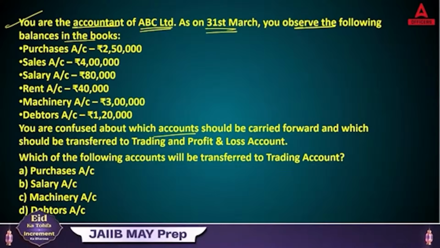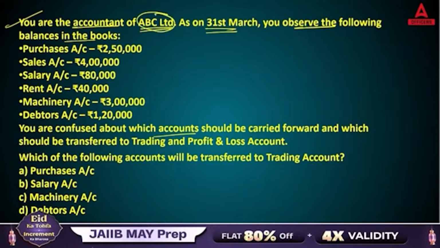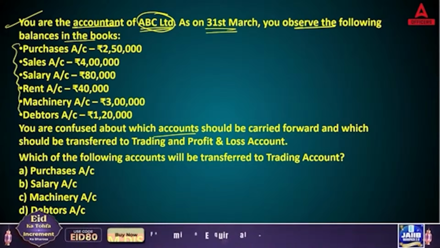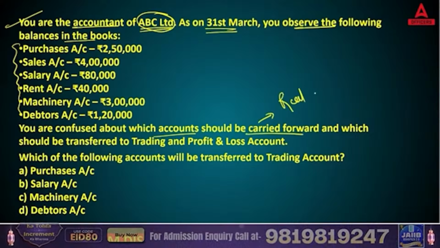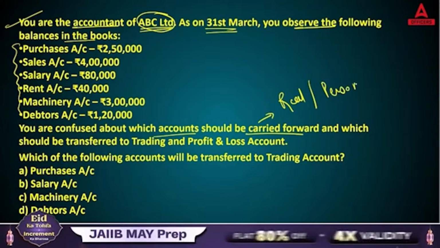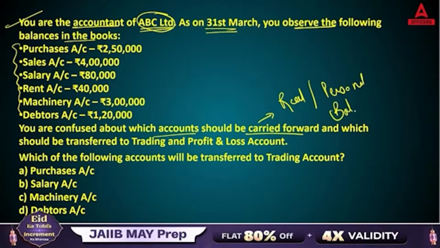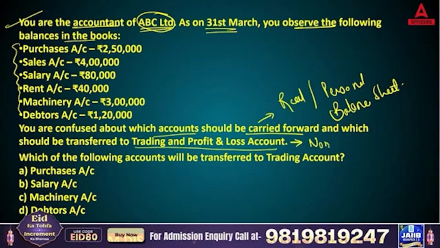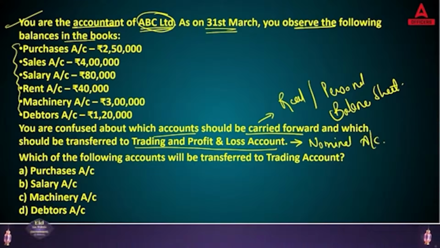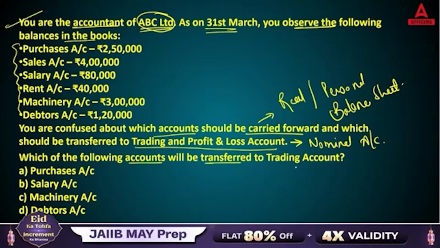Carry forward means these are going to be your real or personal accounts, which you show in the balance sheet. And in your trading and P&L account, you show only nominal accounts.